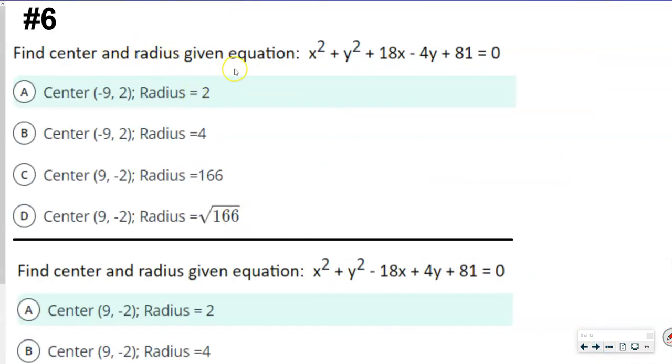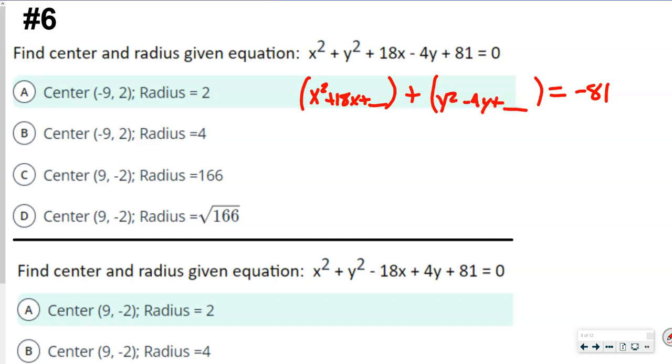It says find the center and radius given the equation. So here again, we're going to create 2 sets of parentheses. And we're going to move that 81 to the other side. Okay? So we're going to do x's in the left parentheses plus a blank, and we're going to put our y's in the right set of parentheses. We're going to divide our middle number, our coefficient, by 2. That's going to give us 9, so this is going to be x plus 9 squared.